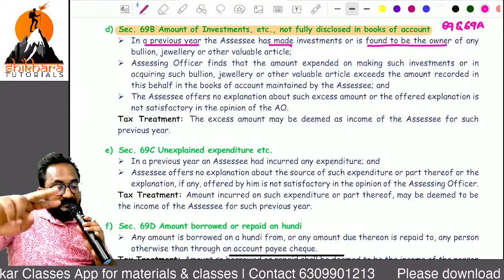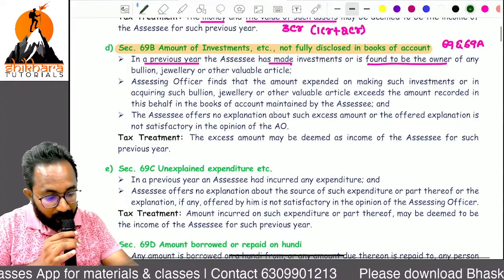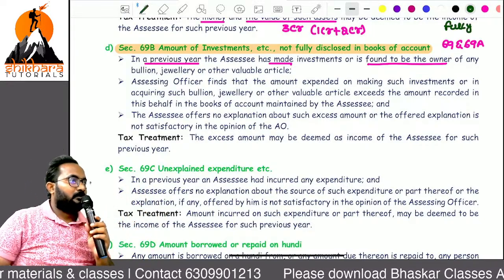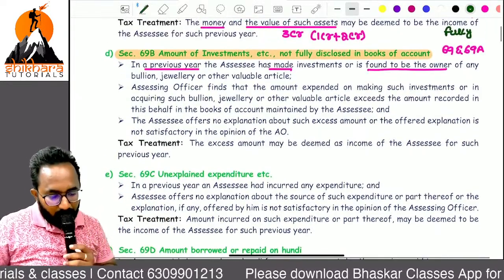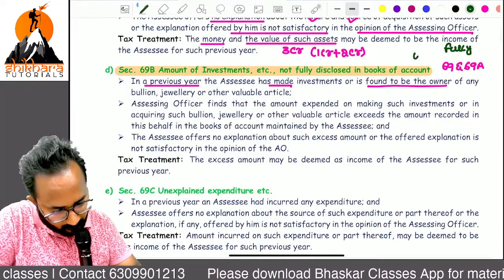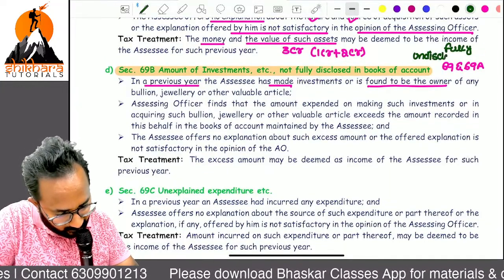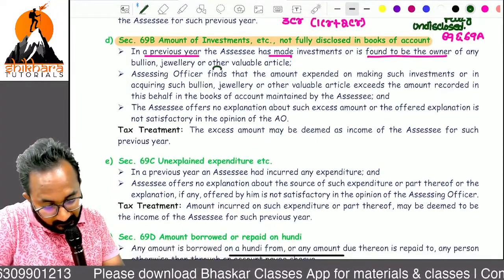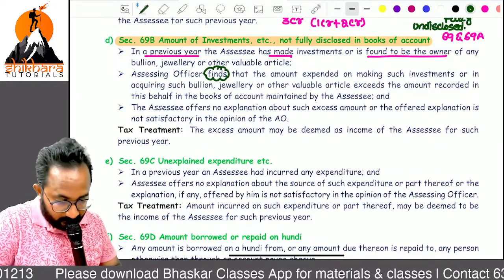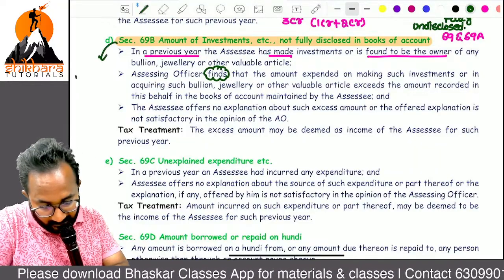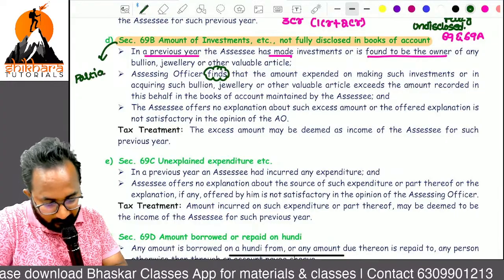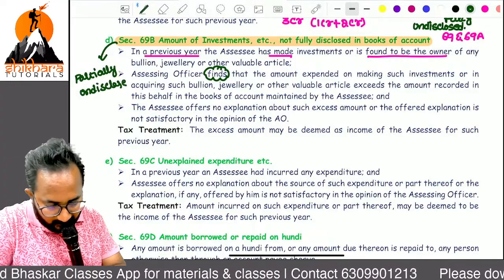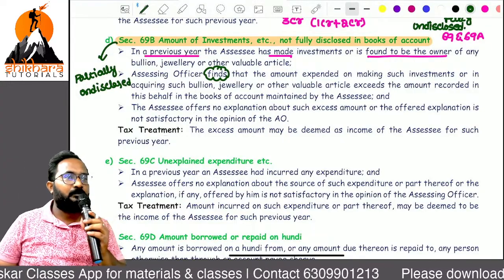Sir, 69 and 69A are fully undisclosed. Fully undisclosed. But here, the assessing officer identifies that it is partially undisclosed. This is the only difference, ma'am. Partially undisclosed. Shall we take one example?